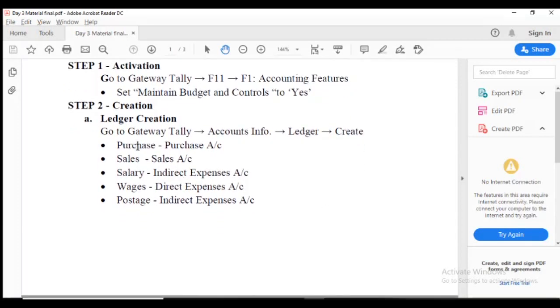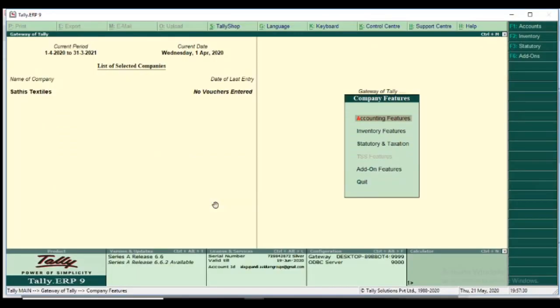You know every ledger has some grouping, so when you create the ledger, you must give the grouping. Purchase is under the group purchase account, sales under the group sales account, salary under the group indirect expenses, wages is a direct expense, and postage is an indirect expense. So we create 5 ledgers in Tally.